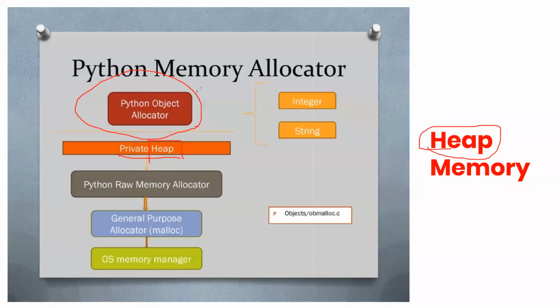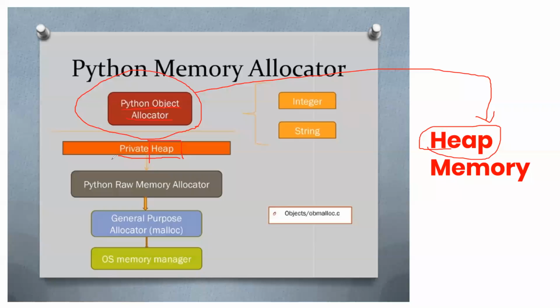One thing you need to remember is that the Python object allocator is built in and automatically understands the need: what size of heap memory you need to use, and where it needs to be allocated. You don't need to get that data or understand that. That's why we discuss pointers in C++ and others. Here in Python it doesn't matter, because Python is smart enough to do these kinds of things.